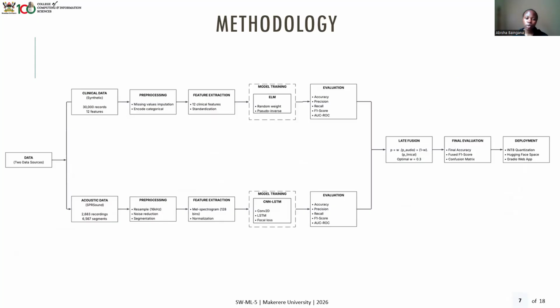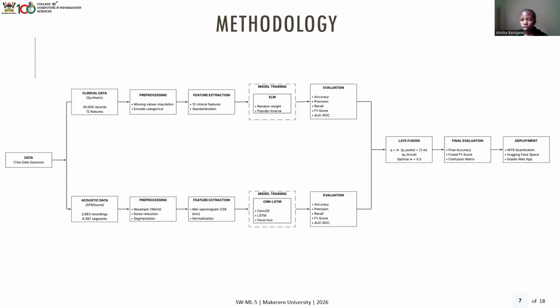We moved on to the acoustic data, which had 2,000-plus recordings. We pre-processed the recordings and extracted features such as the mel spectrograms in 128 bins. Then we trained the models, and our best model was the convolutional neural network long short-term memory, evaluated on the same metrics as the clinical model. We had a late fusion ensemble where we assigned different weights to the outputs from the different models, with the audio having 30% and the clinical model having 70%, with our optimal weight being 0.3.